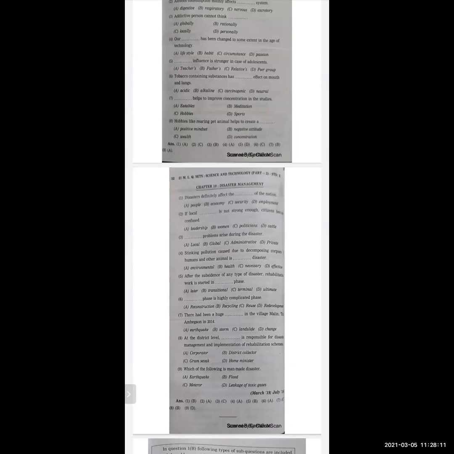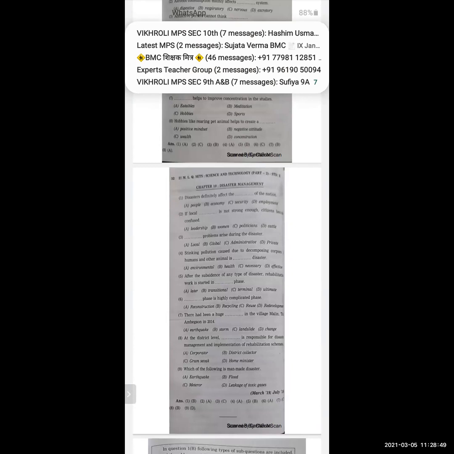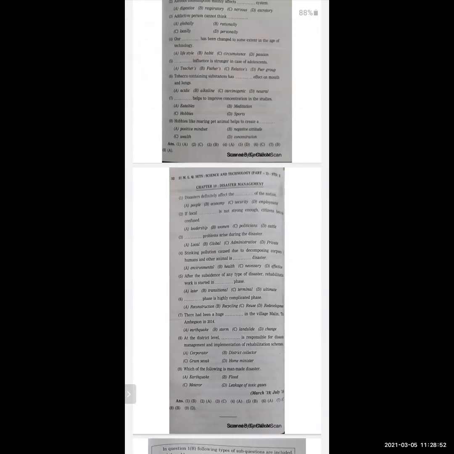If local dash is not strong enough, citizens become confused. Options are leadership, women, politicians, cattle. The correct option is leadership. Dash problems arise during the disaster. Options are local, global, administrative, and private. Correct option is administrative.